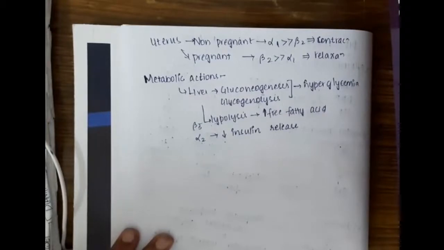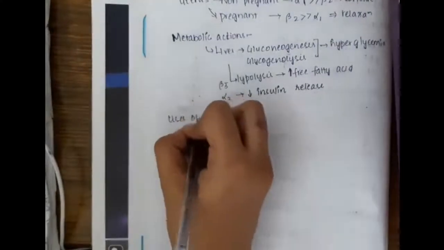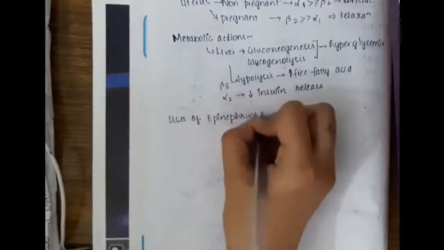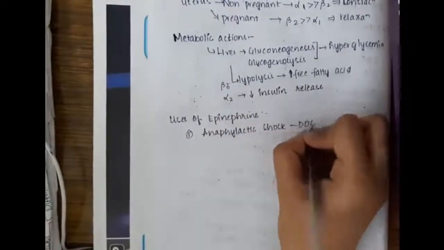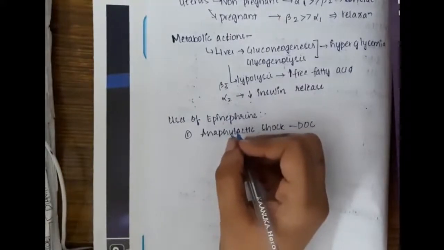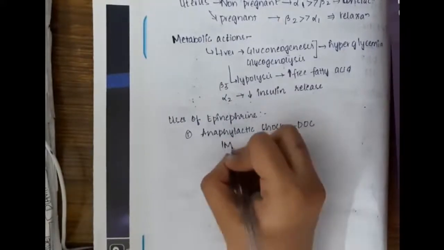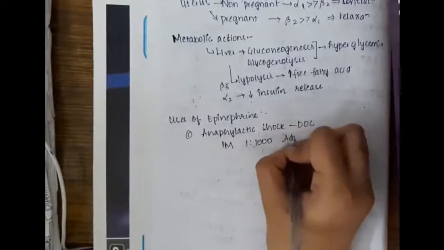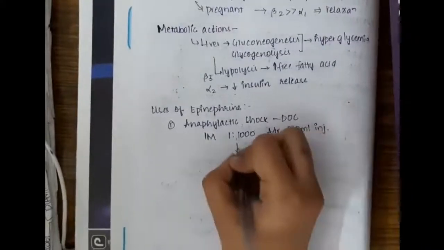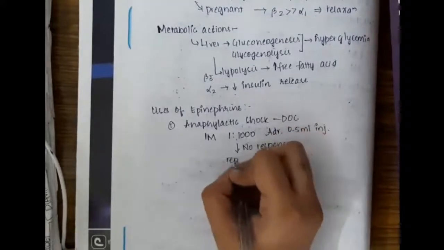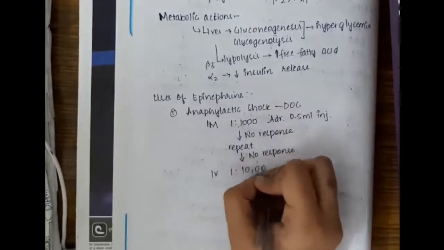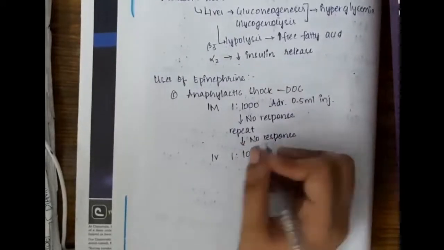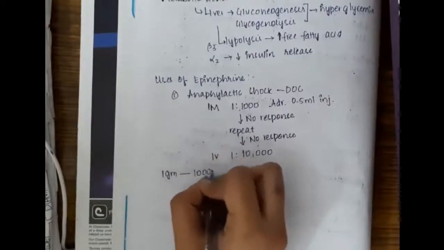Now after learning about all the actions of epinephrine, we will learn about the uses of epinephrine. The percentage is very important. In anaphylactic shock, epinephrine is the drug of choice. Here in anaphylactic shock we give epinephrine or adrenaline IM. 1 in 1000 adrenaline is given in 0.5 ml injection. If there is no response, then you will have to repeat the dose. If after repetition also there is no response, then you give IV 1 in 10,000.